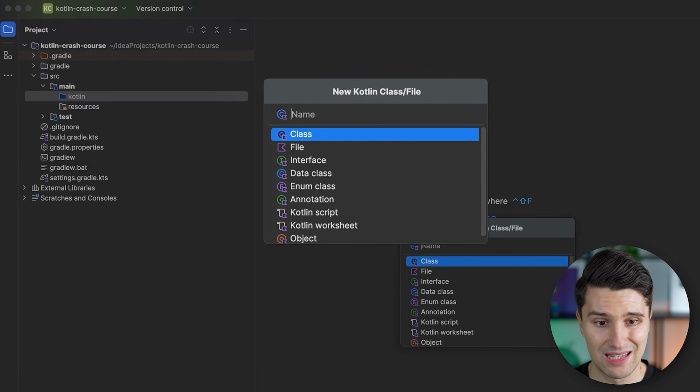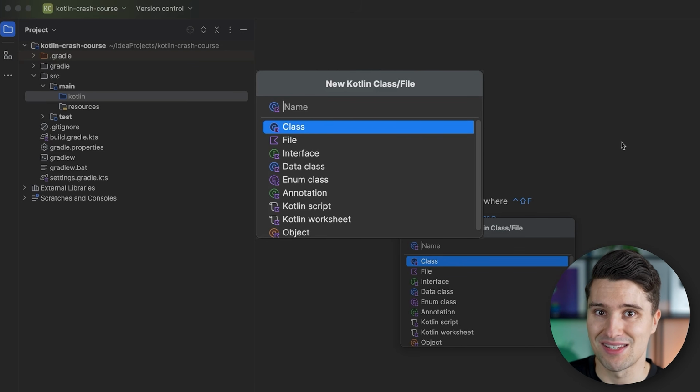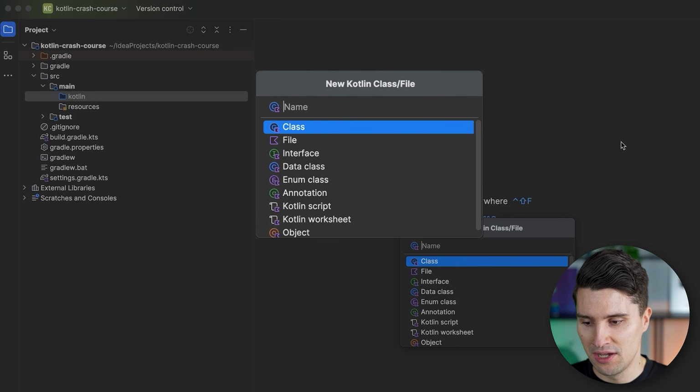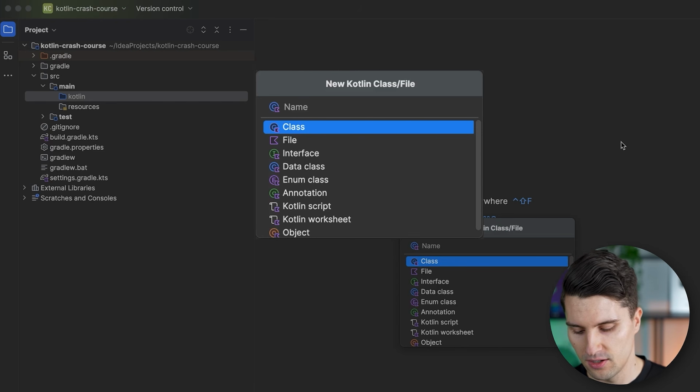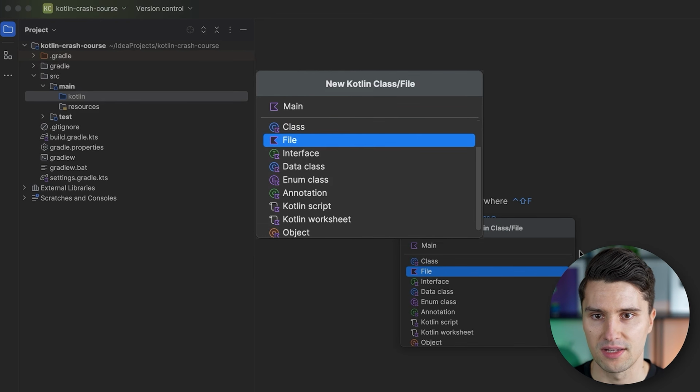If we do this, then we get this type of dialog where we can simply enter the name of the file we now want to create. And typically every program needs some sort of entry point. So the moment we click run, we execute our executable, then the program of course needs to know at which point in the code it actually should start executing. And in Kotlin, this point in the code that initially executes when we run the program is called the main function. So let's call this file main and we select file here and then simply hit enter.